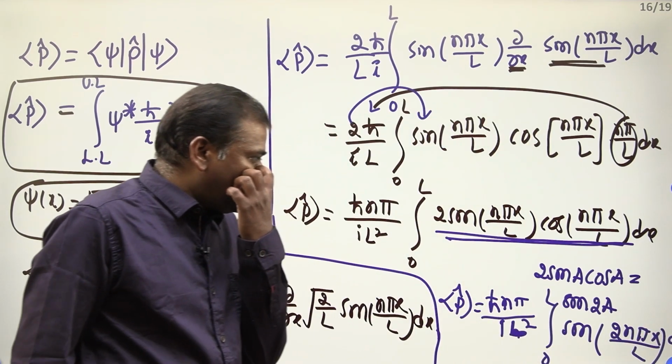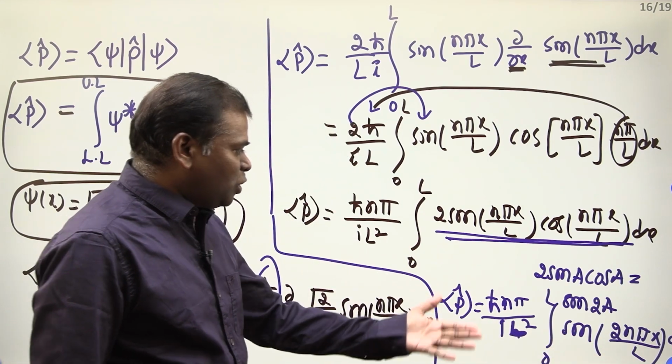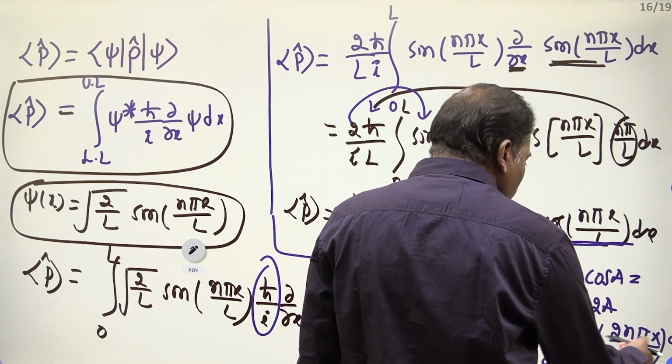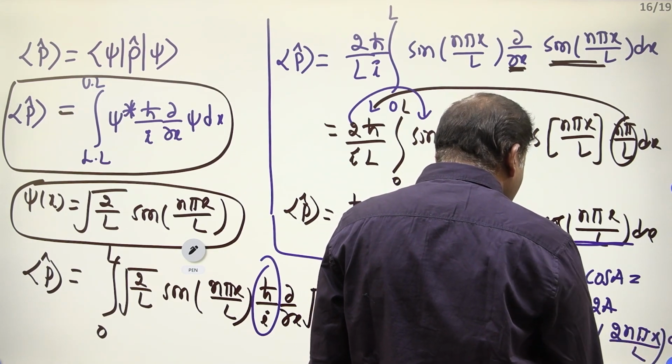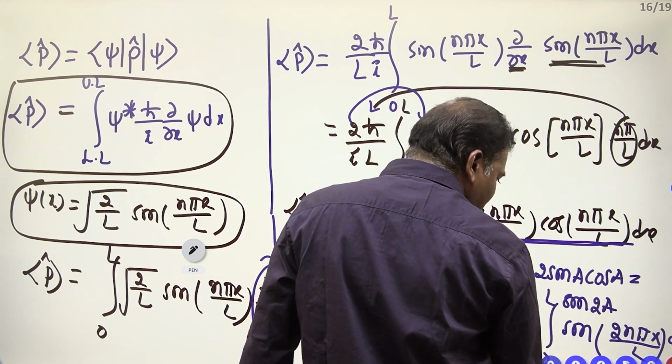Already I told you, first integrate sin 2 n pi x by L into dx. Later you have to apply the limit. What will happen? You have to see here.